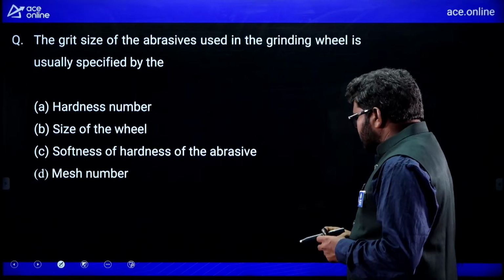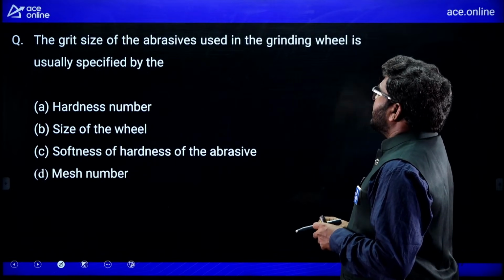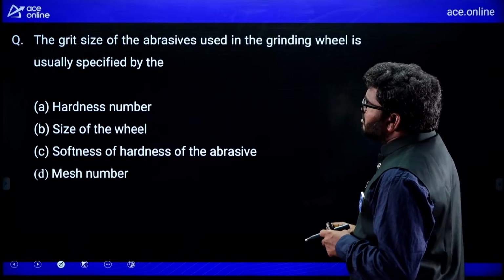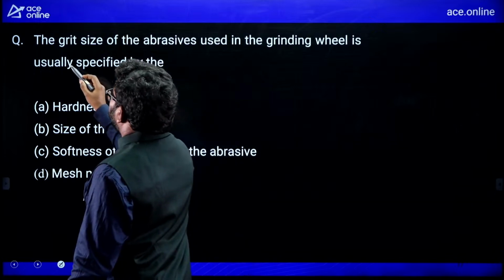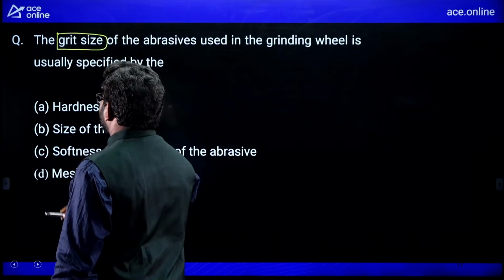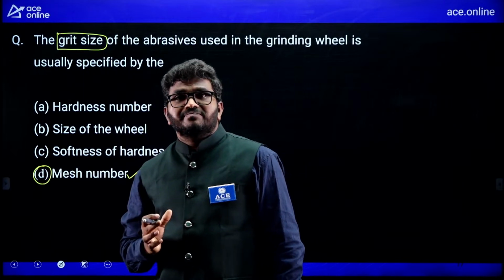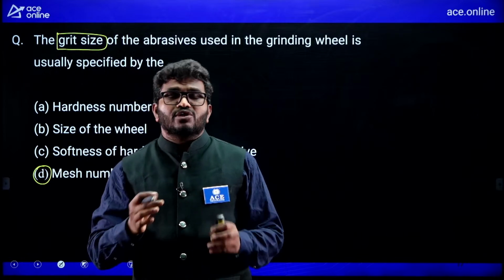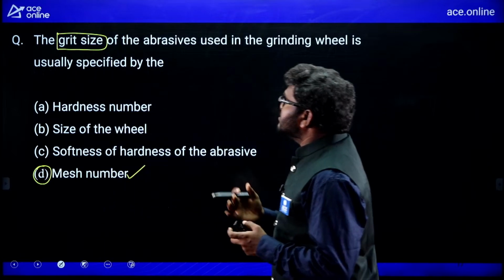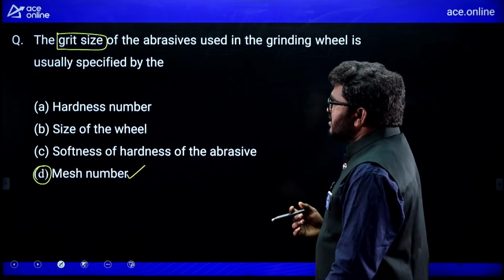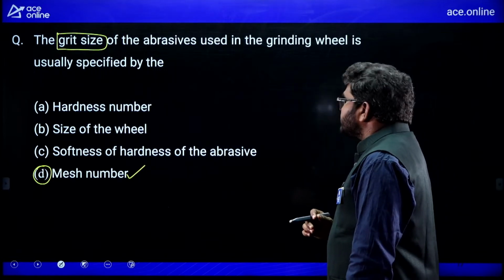Now, next question. The grit size of the abrasives used in the grinding wheel is usually specified by. Remember, the grit size is related to the mesh size. Grit size is related to the mesh number. You can say like 0 to 6, 6 to 8 or 6 to 14. Is it a coarse grain structure or a fine grain structure? To know that, we are using the grit size in the abrasive material. So remember, the grit size is related to the mesh number.